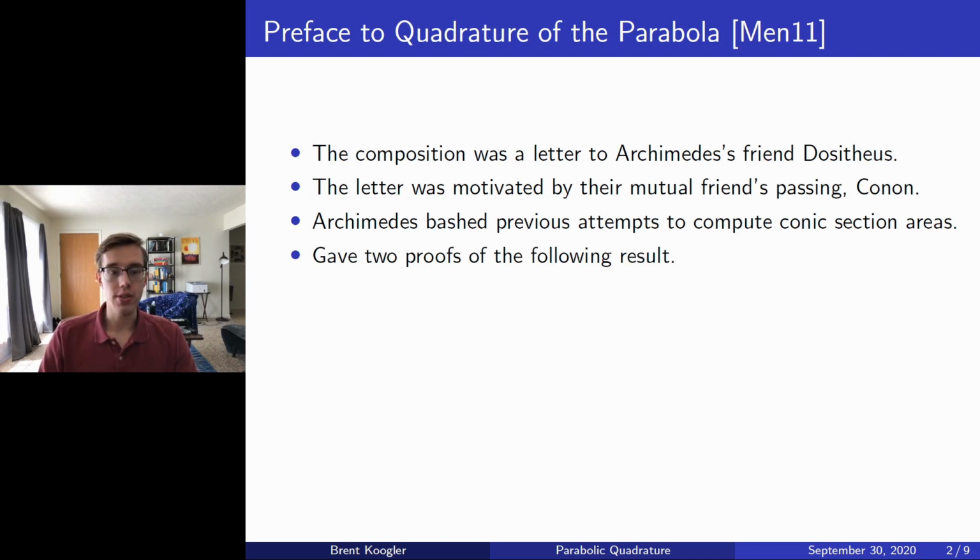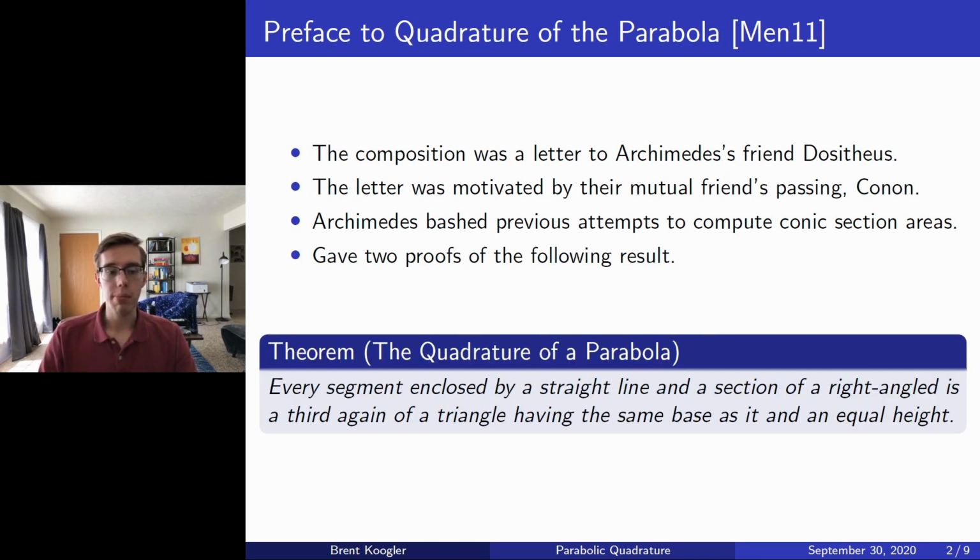And so it was very interesting that Archimedes was able to give two proofs of the following result. That being, every segment enclosed by a straight line in a section of a right angled cone is a third again as much as a triangle having the same base as it and an equal height. In other words, Archimedes was able to compute the area of a certain conic section.